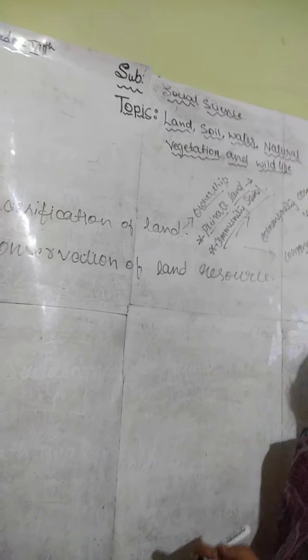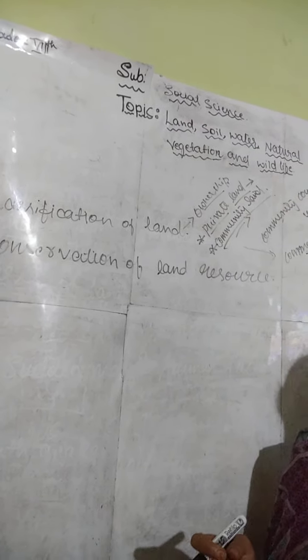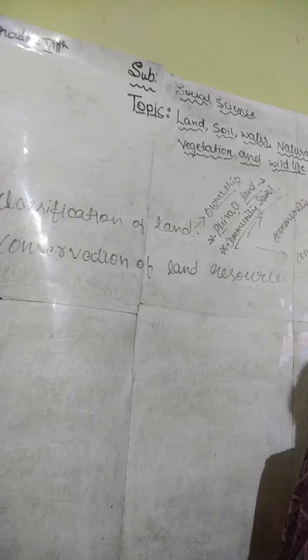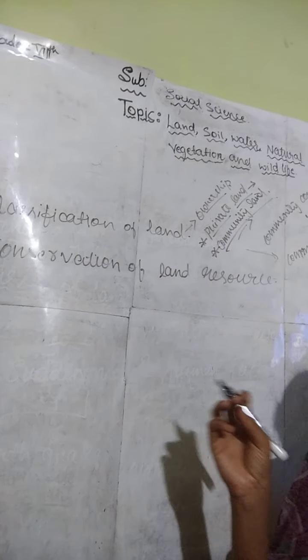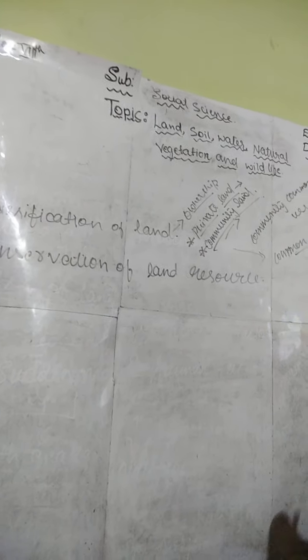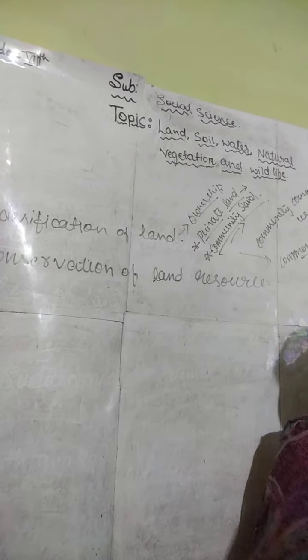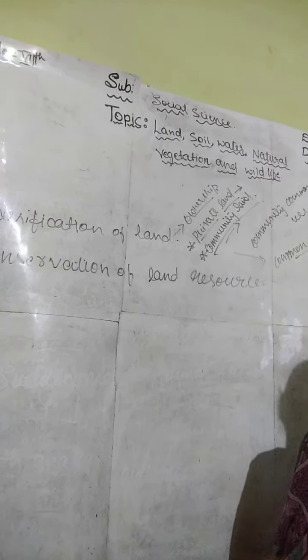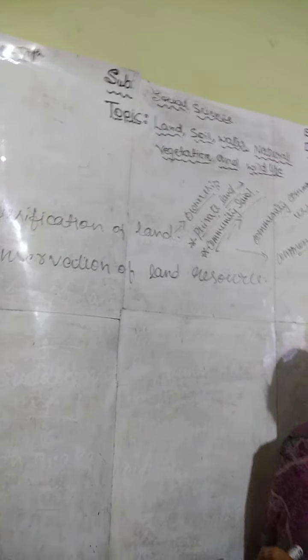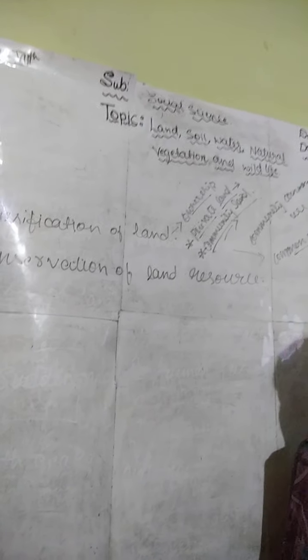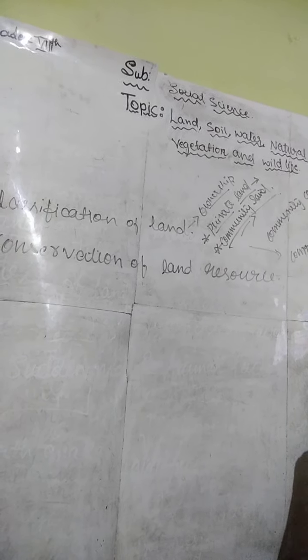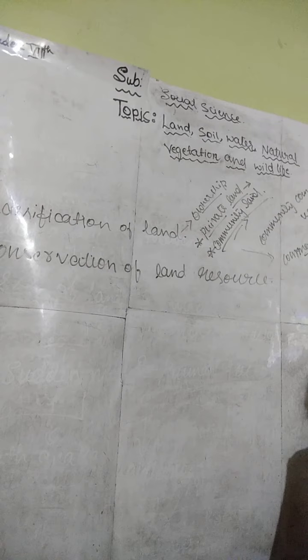So to satisfy their needs, people started encroaching on common land for commercial purposes. They built commercial areas and expanded agricultural land in rural areas. In urban areas, they build housing complexes.